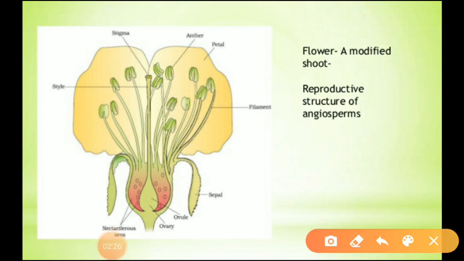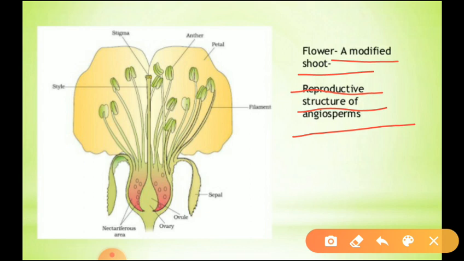Next, we can discuss LS of a flower. First, we have to learn what a flower is. A flower is a modified shoot and it is the reproductive structure of an angiosperm plant. Angiosperms means all flowering plants are known as angiosperms.